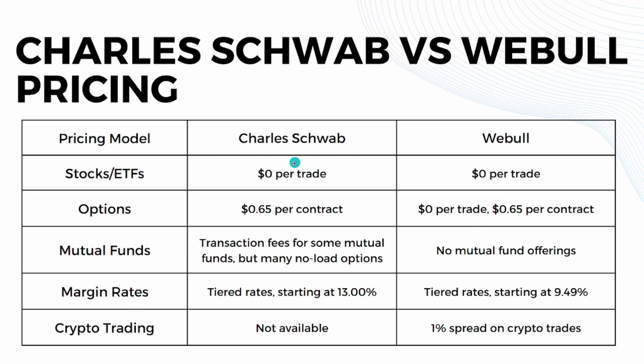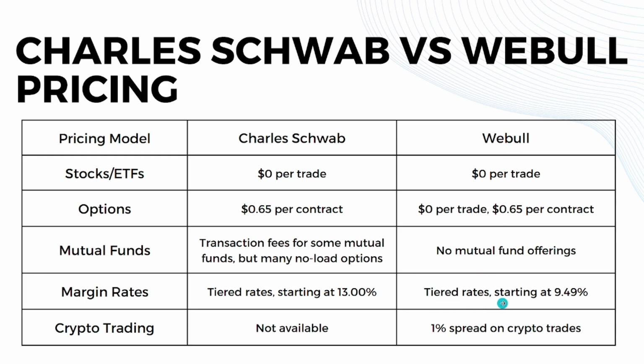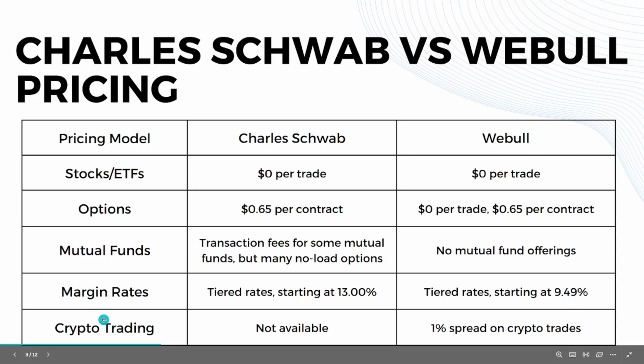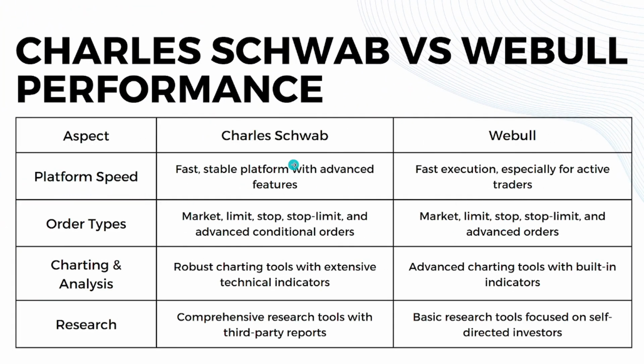For margin rates, Charles Schwab has tiered rates starting at 13.00%, while Webull's tiered rates start from 9.49%. And lastly, for crypto trading, Charles Schwab is not available, only on futures, while Webull has a 1% spread on crypto trades. So that's it for the simple pricing comparison. So now let's go directly to performance. When it comes to platform speed, Charles Schwab is a very fast, stable platform with advanced features. Same thing with Webull. They have fast execution, especially for active traders.